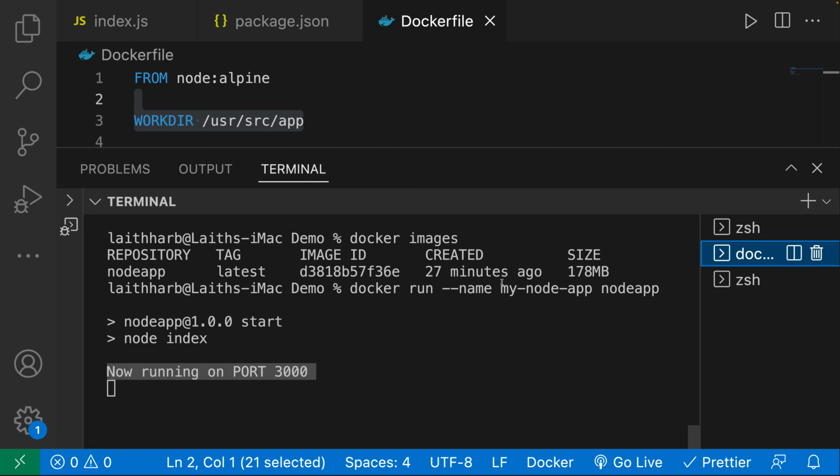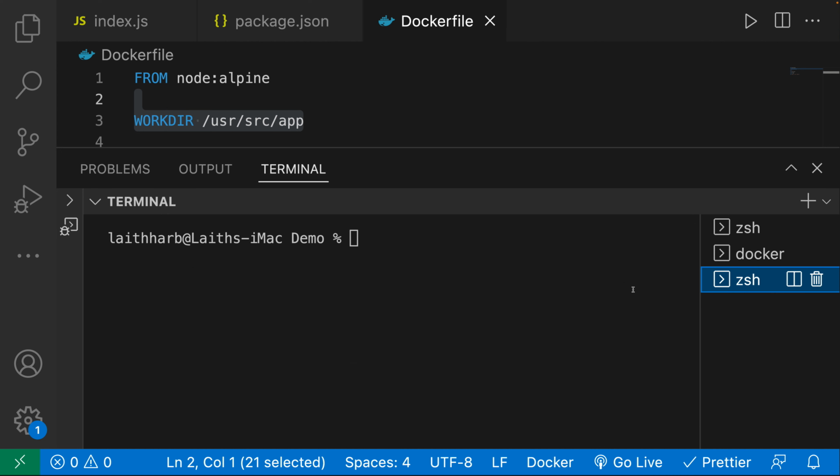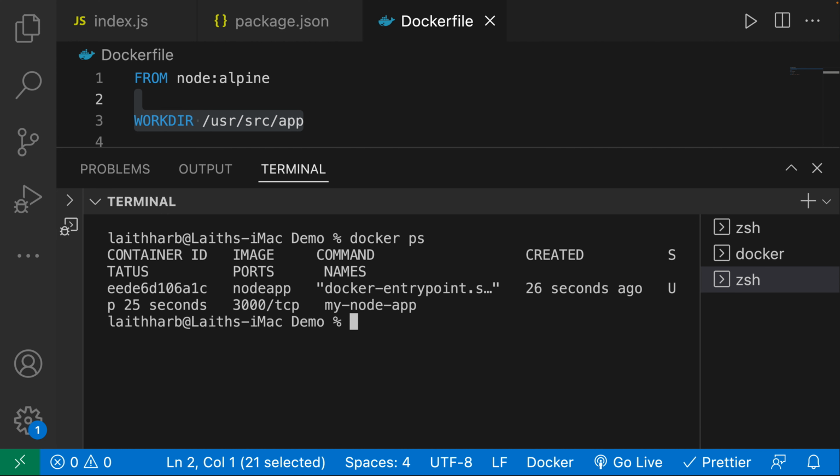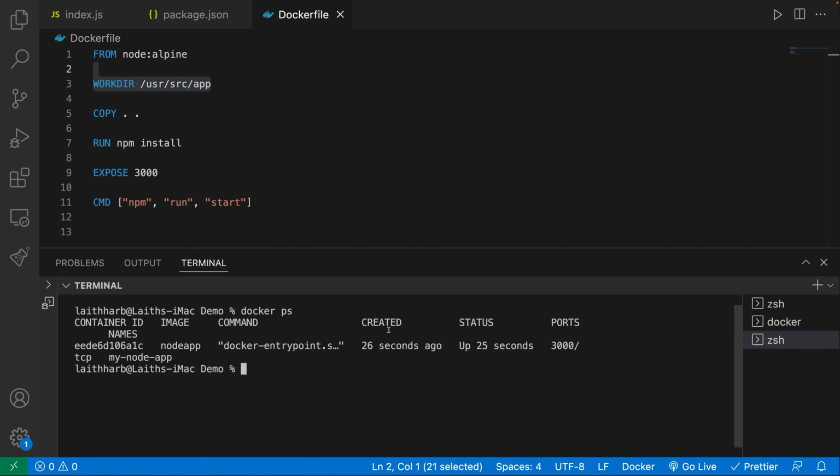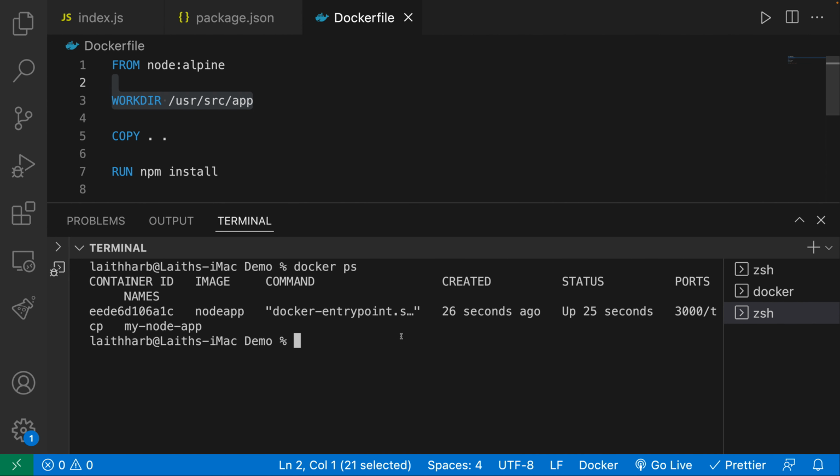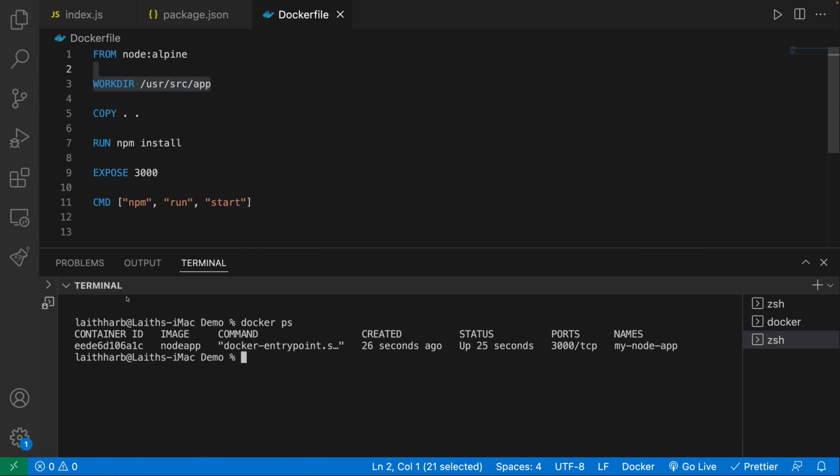Now, in order to actually see that this is running, well, over here, you can clearly see that it is running, but you can also say docker ps to get a little bit more information. Let me zoom out of here a little bit. This might be a little small. Let me zoom in once more. Oh my goodness, this is not looking good. All right, hopefully you guys can see this. Do it yourself so you can see it as well.